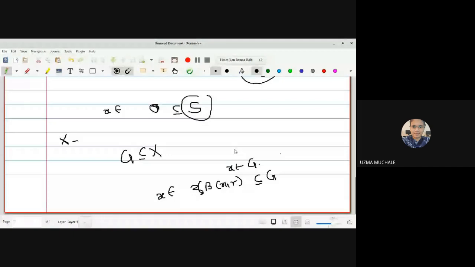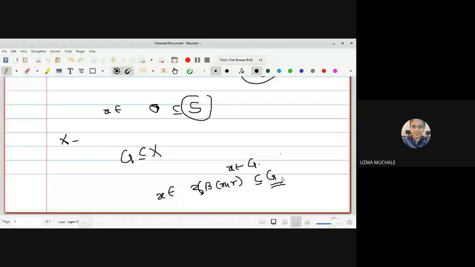For every element X of G, we have an open sphere which contains X and is contained in G. Then we say it is an open set. So the condition for an open set is that there should exist an open sphere which contains that point and is contained in G. Then we say G is an open set, or in another way we can say G is a neighborhood of each of its points.